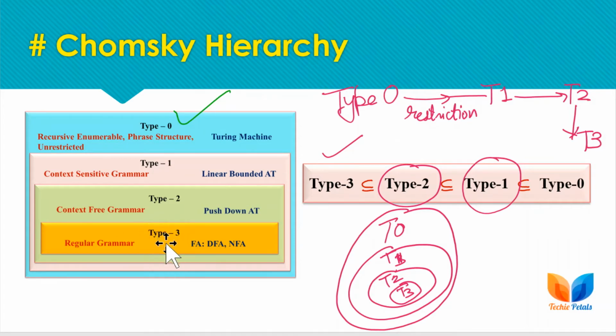So we can say that type 3 is the most restricted form of the grammar. Okay, so we have the most restricted grammar as type 3 or the regular grammar, and DFA and NFAs are the automata that are going to recognize the regular grammar or the regular languages. So, starting with the definitions of these classes or these levels of the grammar.